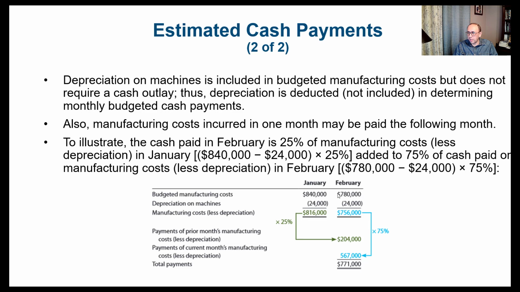And then we get to the February budgeted manufacturing cost. We exclude the depreciation again, which is the same value, 24,000. We get 756,000. We multiply by 75%, and that is going to be 567, and that would be the payment of the current month manufacturing cost, also excluding depreciation. We add these two numbers together, the 204 and the 567, and we get 771, and that's our total payments.